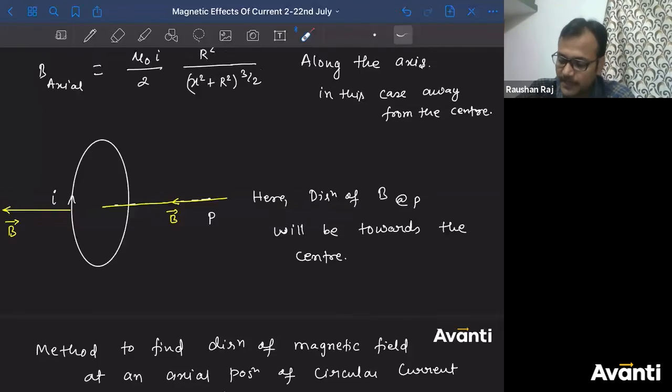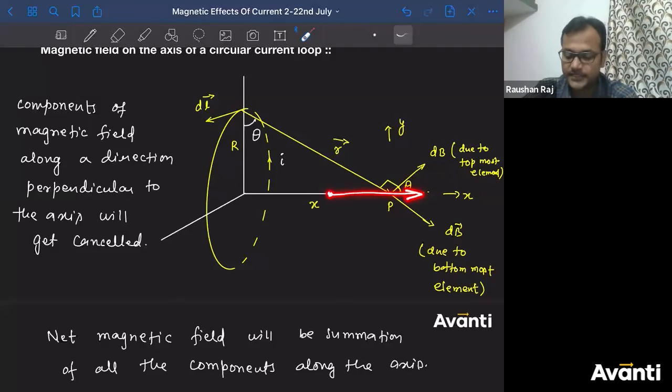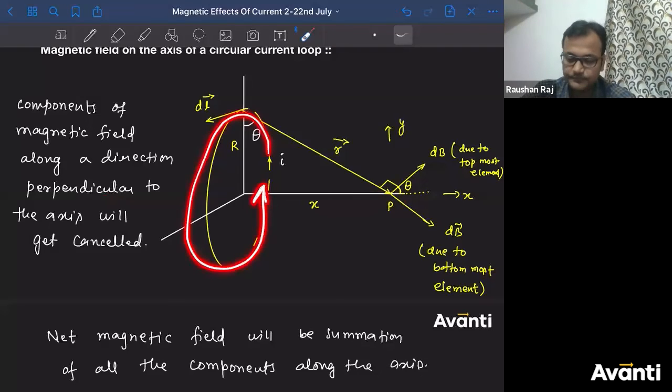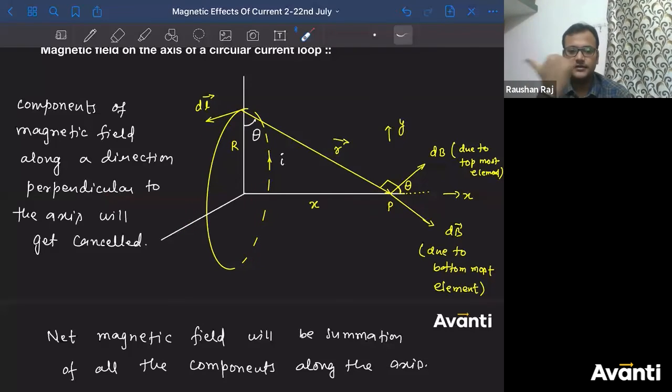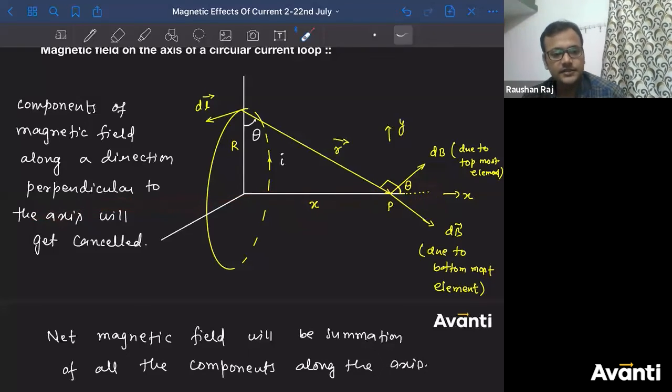यहाँ बताओ चलो. What will be the direction of magnetic field at this point? In this direction. What will be the direction of magnetic field at this point? In this direction. कैसे? तो curl your right hand fingers along the direction of current. Curl किया. किधर मिला? Right. So magnetic field along the axis will be towards right. Here right, here right, here right. सब जगह right. समझ में आया सबको?